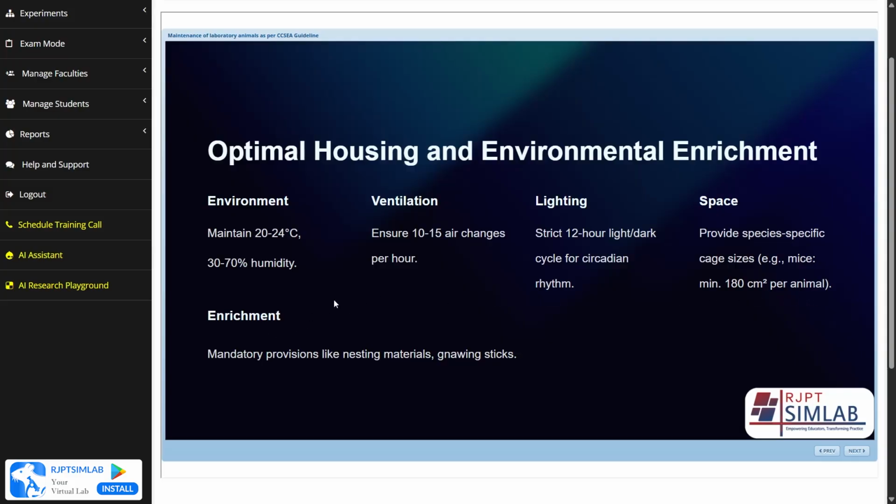Then fifth is enrichment. The mandatory provision of nesting materials and gnawing sticks. This statement says that we have to mandatorily provide nesting materials, such as husk, inside the storage space of the animal, and gnawing sticks to chew on.